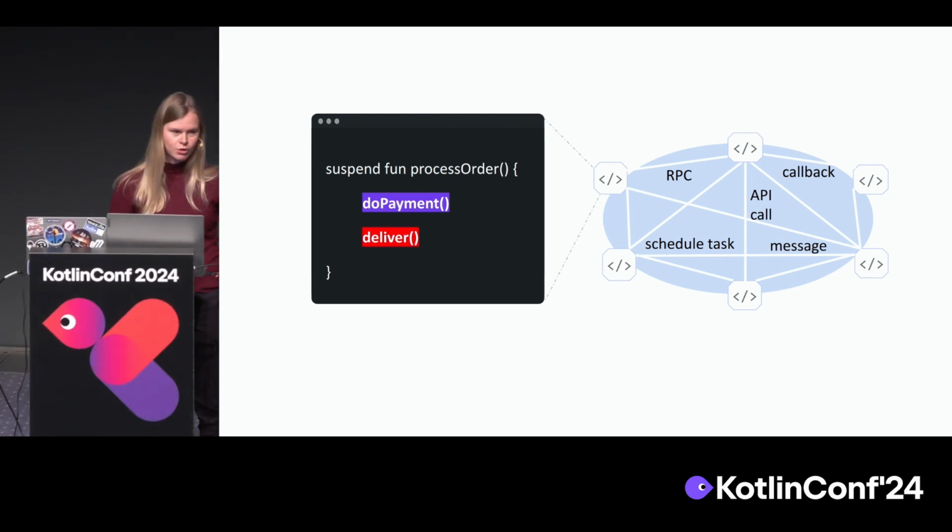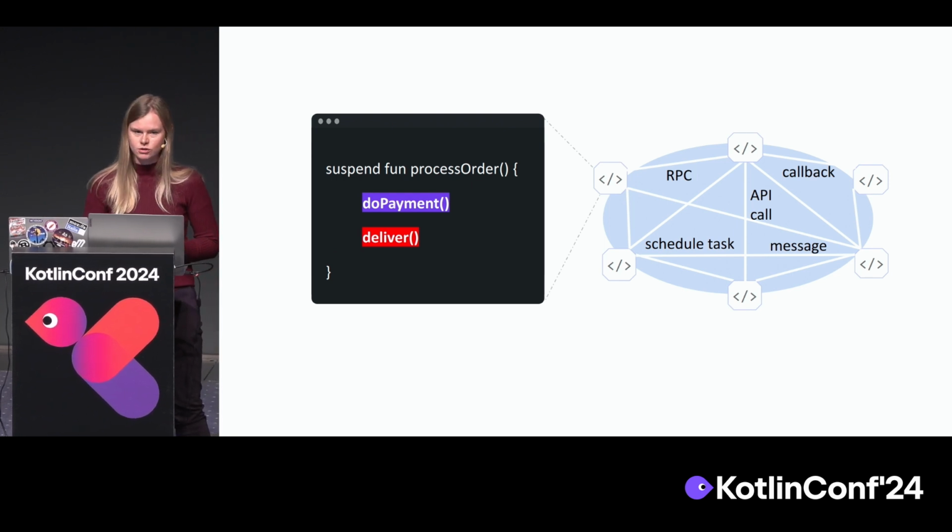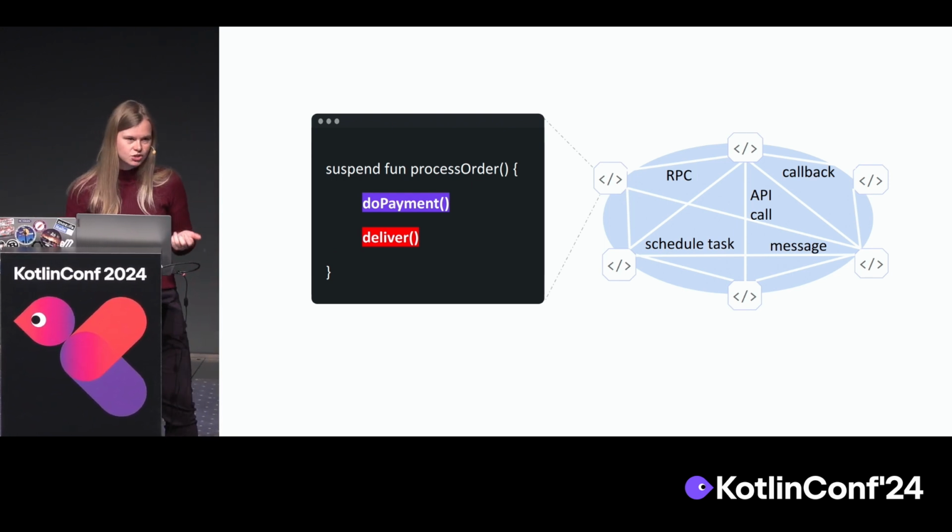For example, a request response call, or a call where you don't want the response to come back, so basically like a message queue where you just want to send a message. Or even things like schedule a task for later on, like execute this function tomorrow or next month. And we were wondering if we can actually use the same foundation also for this type of communication between services.